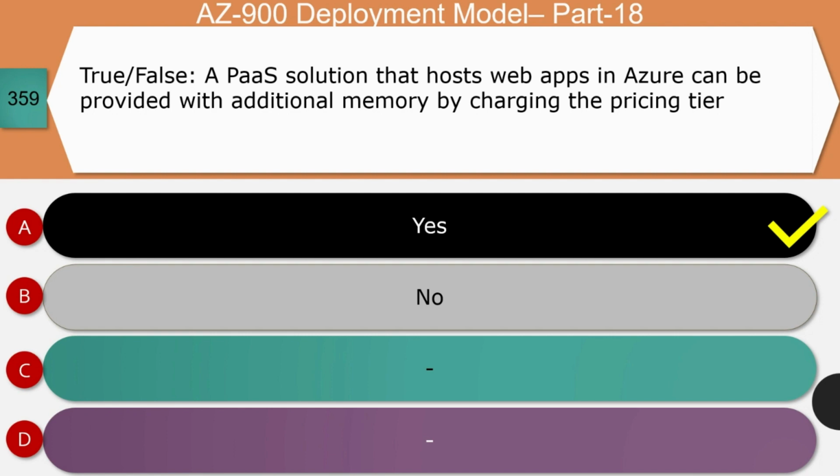For some PaaS services, you can set up auto scale, and based upon demand the memory will be scaled up. And so the closest answer is yes. However, some say not all PaaS services have a capability to scale up, that is adding additional memory, and say no as an answer for this question.